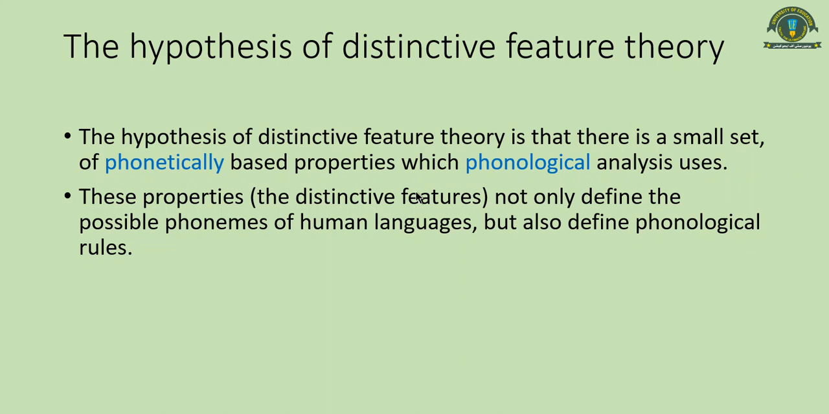So these properties, the distinctive features, not only define the possible phonemes of human language but also define phonological rules. So this small set can be used to describe or define phonological rules of the language. What are phonological rules? They describe how a certain sound is pronounced in a language, and how a certain sound changes its features when it is accompanied by different sounds. So phonological rules are also defined with the help of distinctive features.